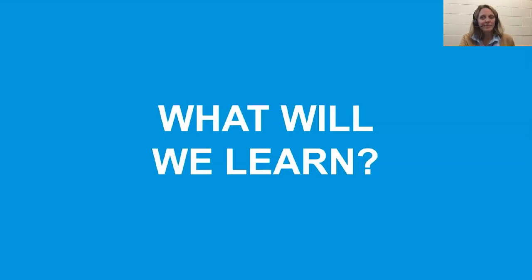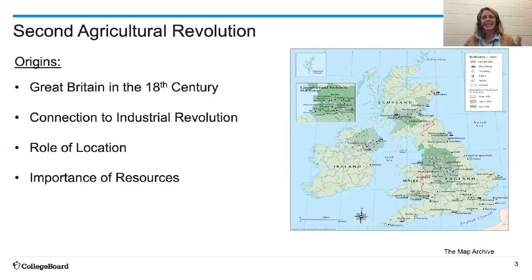So what are we going to learn? Well, we need to connect this a little bit. So the second agricultural revolution, we're going to talk about its origins starting in Great Britain around the 18th century. No, I'm not going to ask you to memorize dates. We're just trying to get you to contextualize the information here.